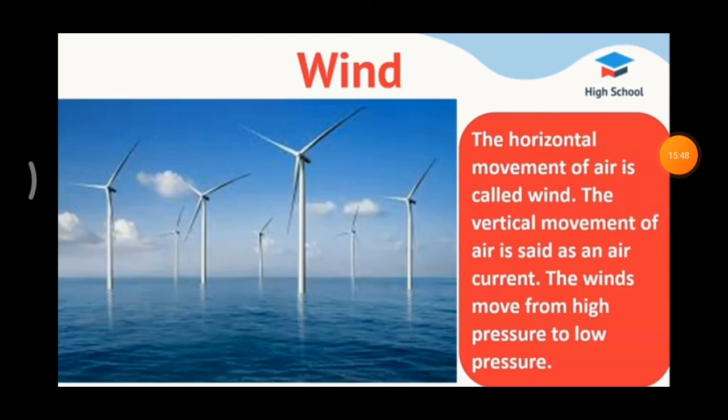The horizontal movement of air is called wind. Vertical movement of air is said as air current. So, horizontal movement is called wind and vertical movement is called air current. These winds move from high pressure to low pressure. Boys, we already know about this. Winds always move from high pressure area to low pressure area.